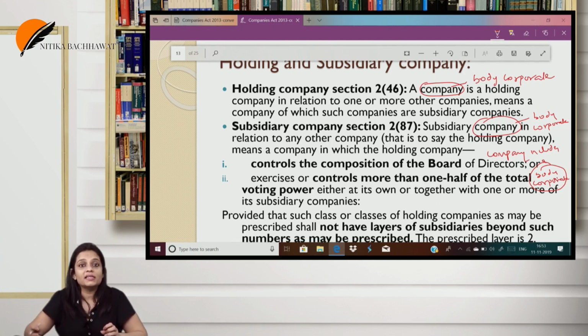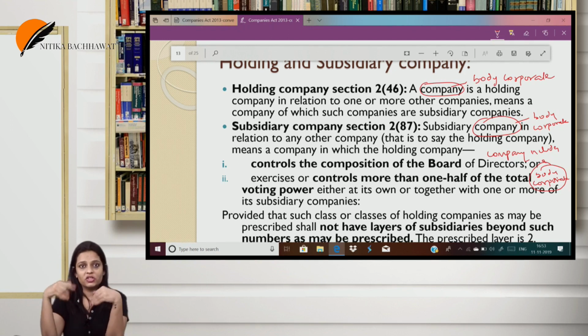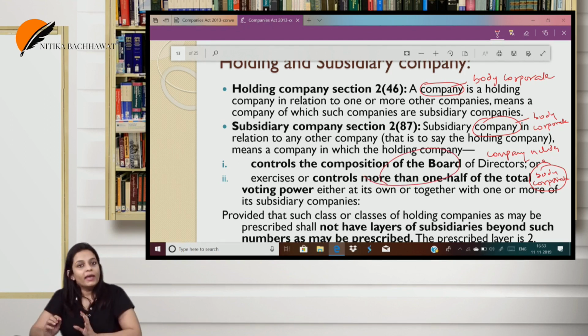However, if the shares are held in a fiduciary capacity, for example, as a trust, where a company is holding the shares as a trustee, then the company is not holding the shares for itself, but because it is a trustee. So those voting powers cannot be counted. If the shares are held in a fiduciary capacity, that shall not be included.